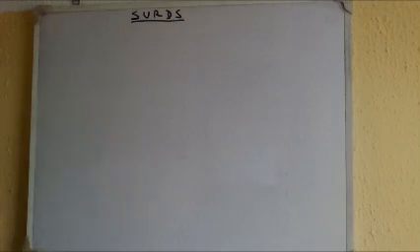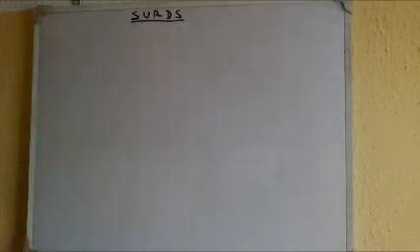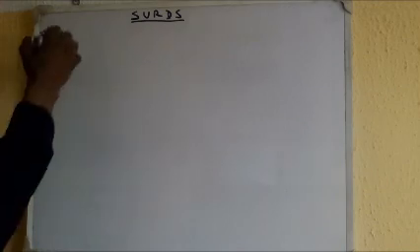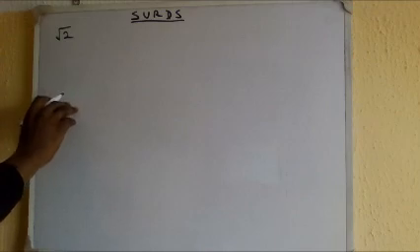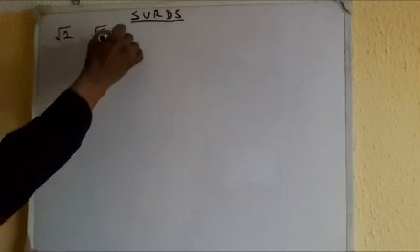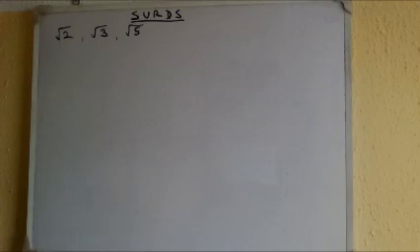In this video, we'll be diving into the topic surds. And we say that a surd is the square root, the cube root, or any other root that cannot be simplified into a whole number. For example, root 2 is a surd, root 3 is a surd, root 5 is a surd, and so on.